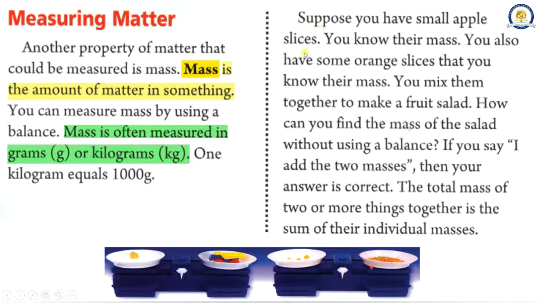Suppose you have some apple slices and you know their mass. You also have some orange slices that you know their mass. You mix them together to make a fruit salad. How can you find the mass of the salad without using a balance? If you say I add the two masses, then your answer is correct. The total mass of two or more things together is the sum of their individual masses.